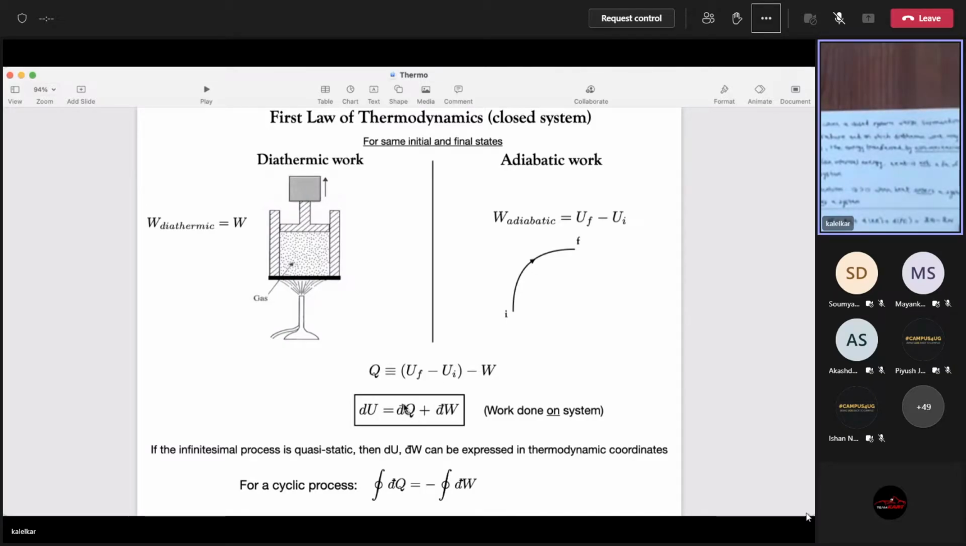And of course, the other thing is that work is path dependent, this diathermic work, and if this is path dependent, clearly Q is also path dependent because you're defining it in terms of a path dependent function. But dU is not path dependent, dU is path independent. Okay.